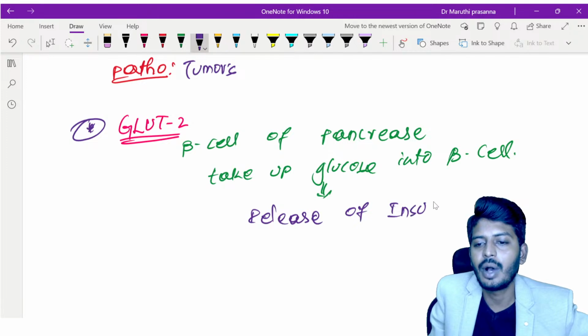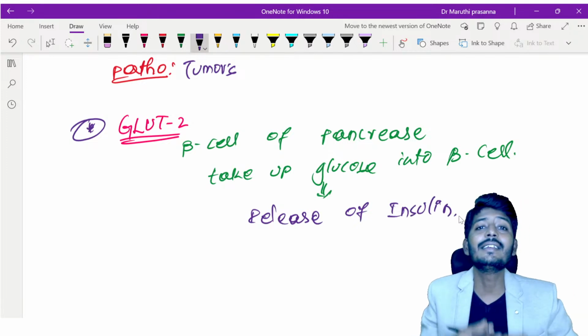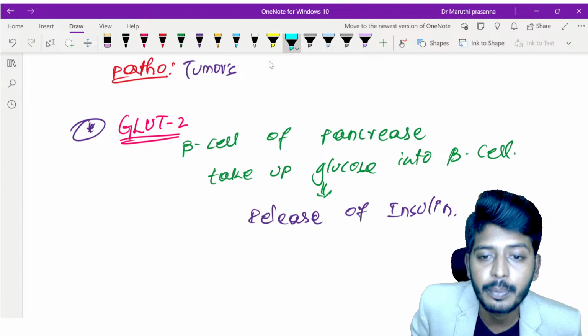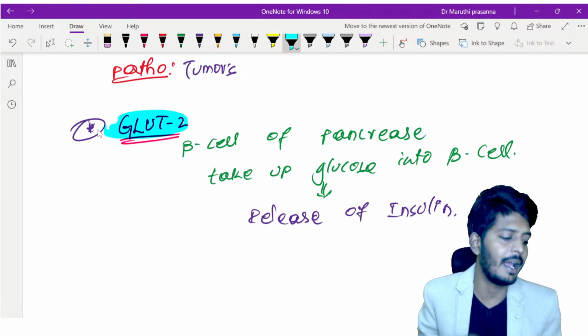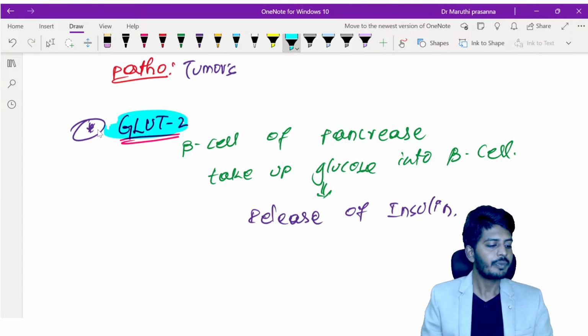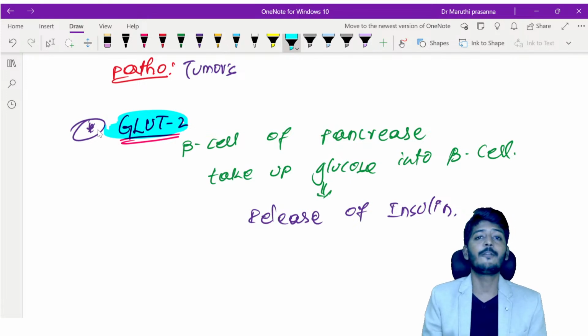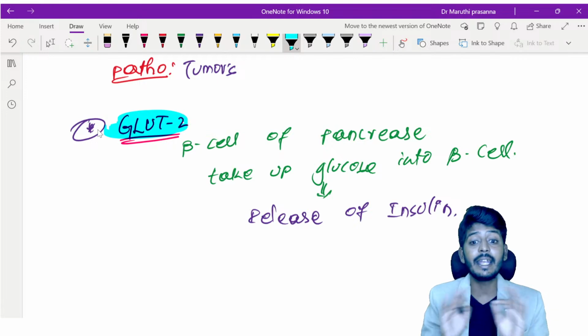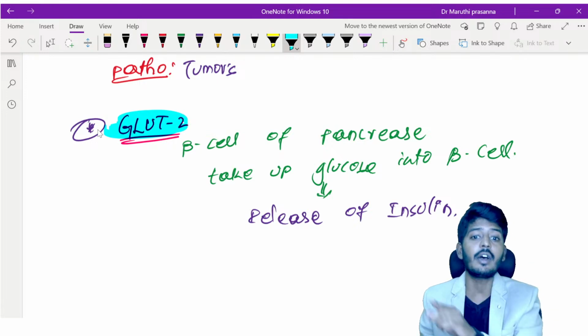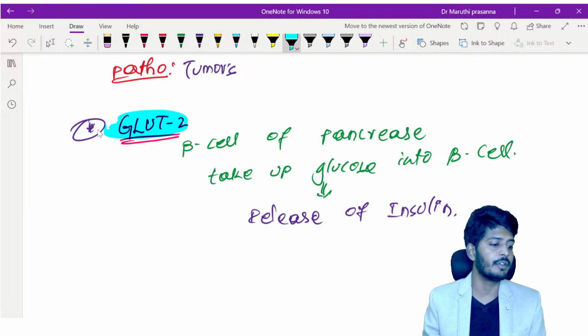So the question comes to us: insulin is released with the help of which glucose transporter? Insulin release will occur with the help of glucose transporter 2, GLUT2. So GLUT2 is responsible for the release of insulin. Remember, it is not dependent on insulin. It causes the release of insulin. This is a very important point to be remembered, dear students.